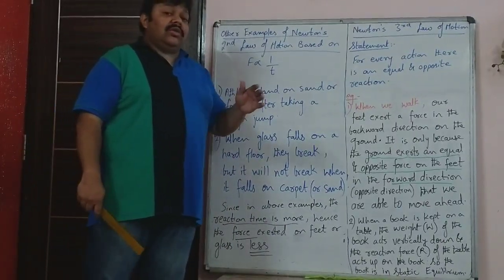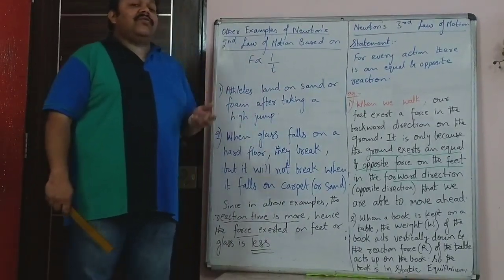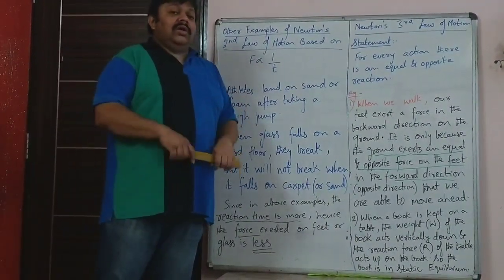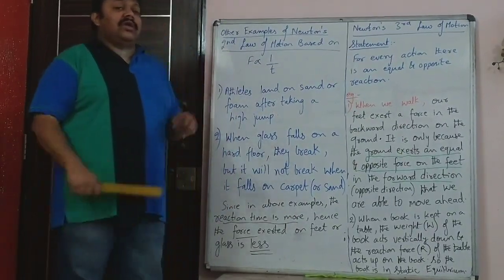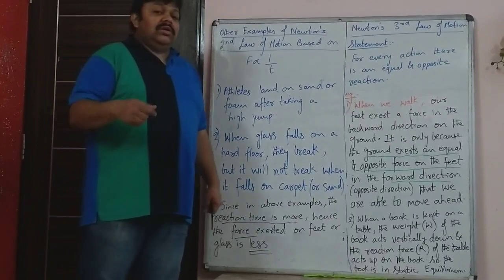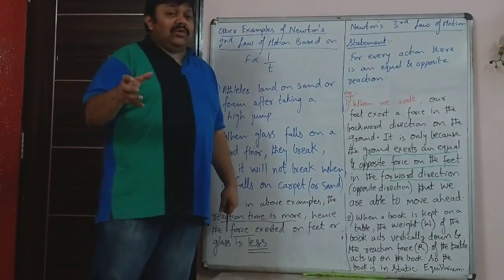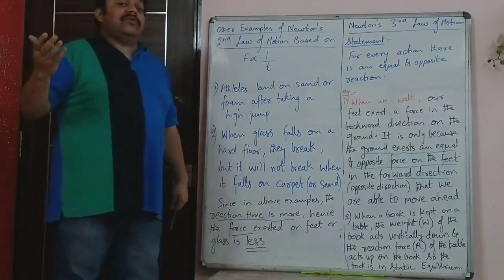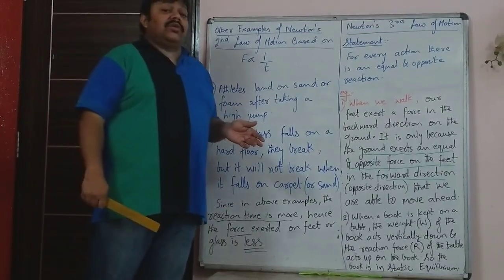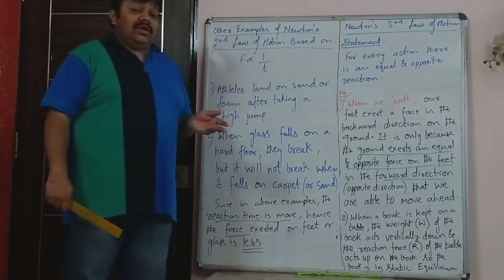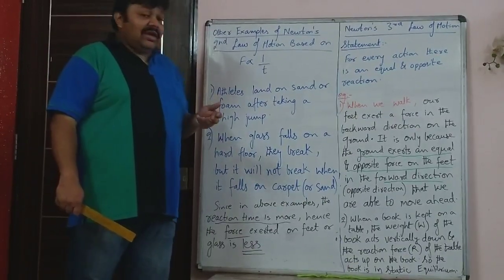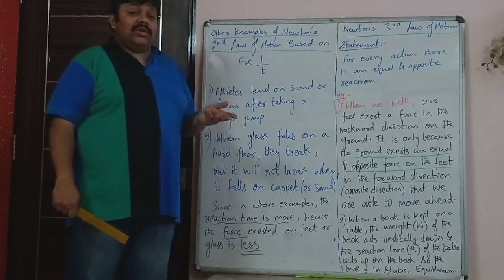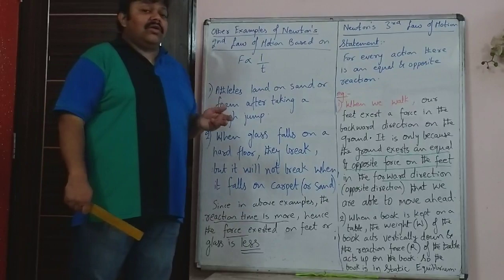And from Newton's second law, the mathematical expression we derived is F is equal to ma. And the conditions which we learned for Newton's second law, which we said are important, is that the mass of the body should remain constant. And for the mass to remain constant, we wrote the second point that the change in velocity should be less than 10 raised to 6 meter per second, or the change in velocity has to be far less than the velocity of light, that is 3 into 10 raised to 8 meter per second, velocity of light in air or vacuum.